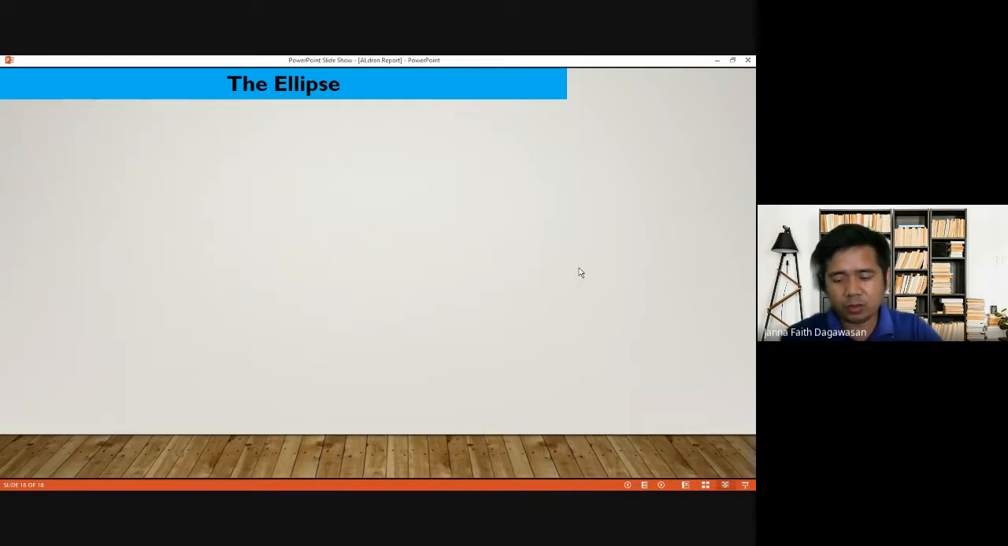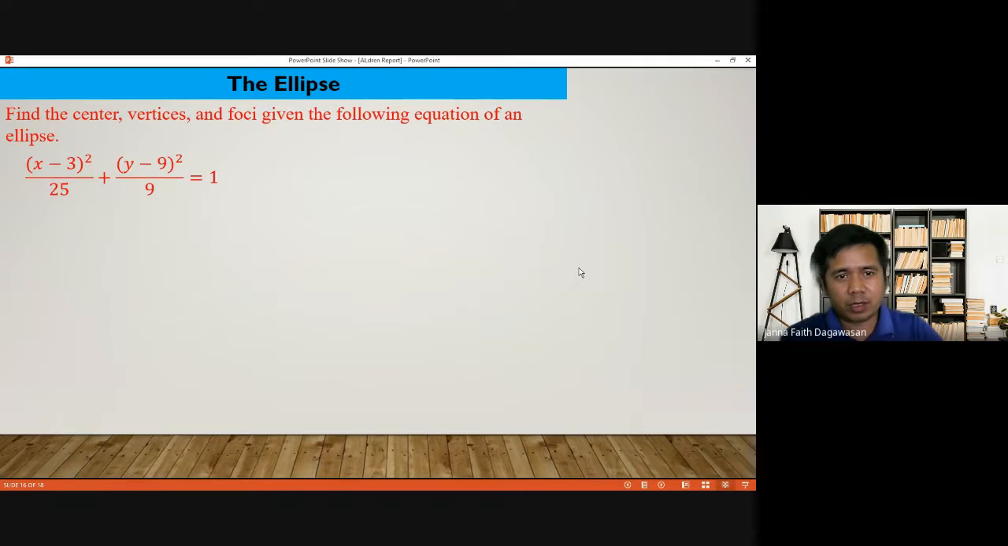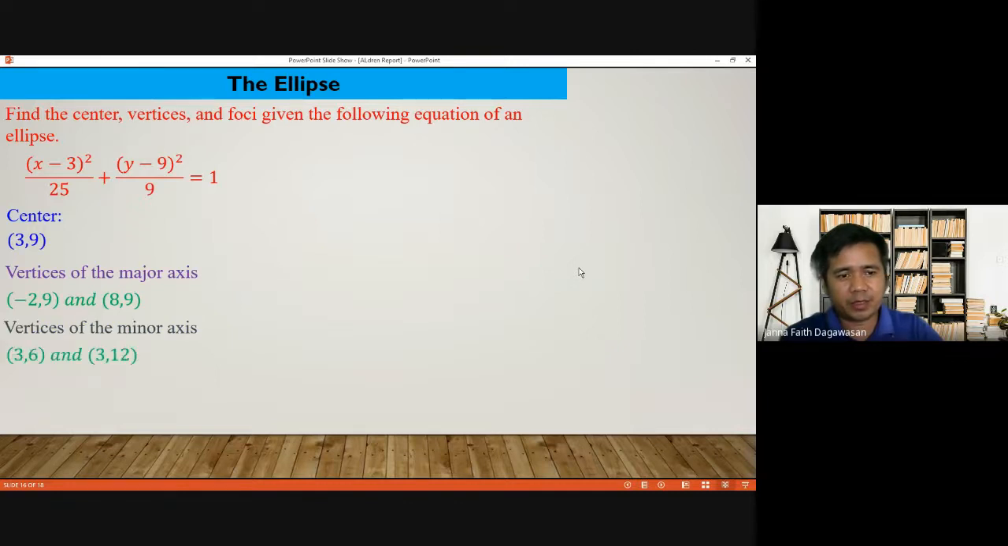Let us consolidate. The center is (3, 9). The vertices of the major axis are negative 2, 9, and 8, 9. The vertices of the minor axis are 3, 6, and 3, 12. The foci are negative 1, 9, and 7, 9.